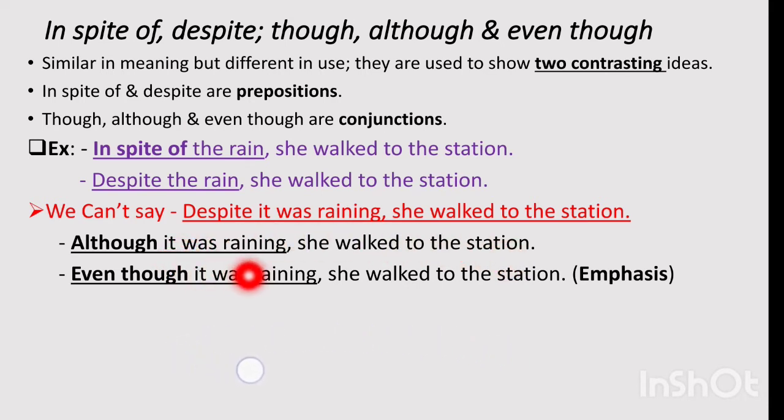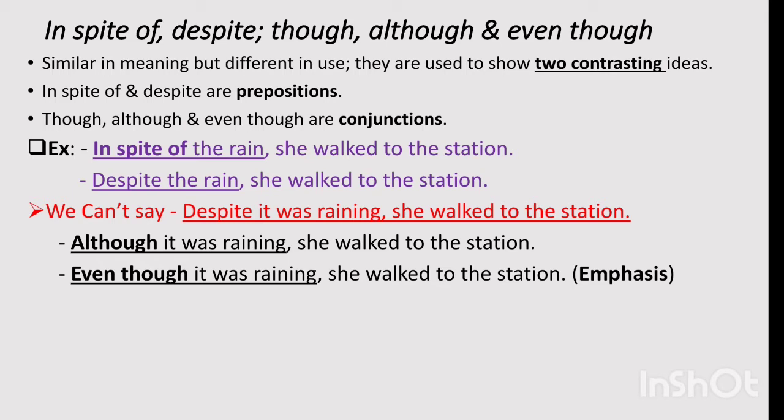It means though, although and even though they are conjunctions of adverb clause. ये एडवर्ब क्लॉज में यूज होते हैं. Although and though are interchangeable, आप इनको एक दूसरे से इंटरचेंज कर सकते हैं. Difference lies only here: although is more formal while though is less formal.